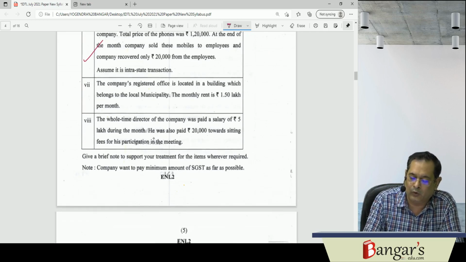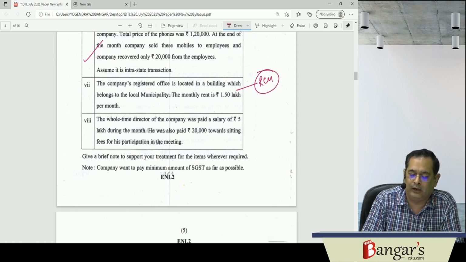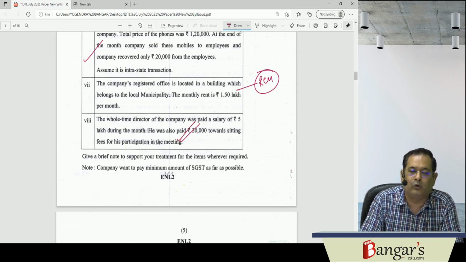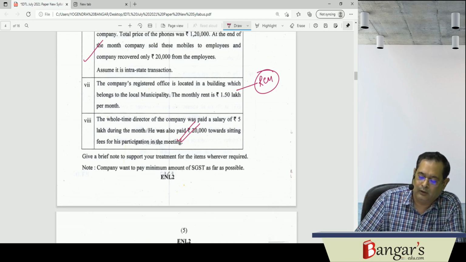Then the company's registered office is located in a building which belongs to a municipal authority. Reverse charge mechanism is there in respect of renting of immovable property, as you are aware, under entry 5A. Then about this circular, I have already told you last time when we discussed the direct tax paper review, that this circular has been issued relating to the remuneration of the whole-time directors.